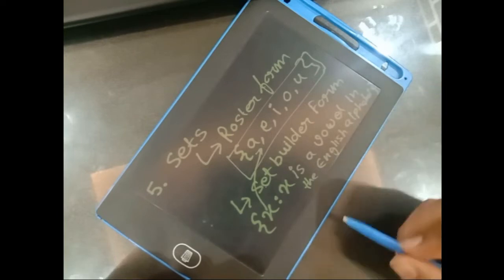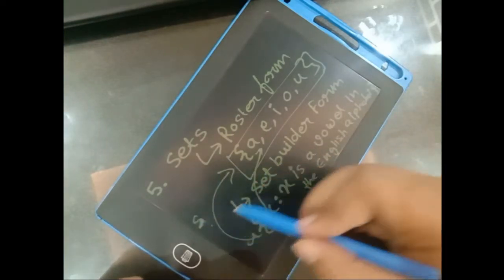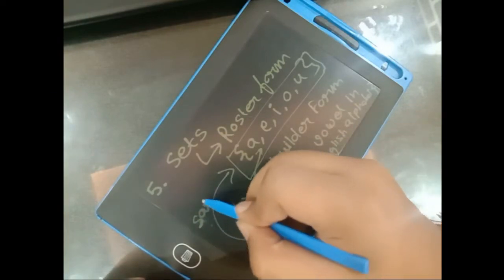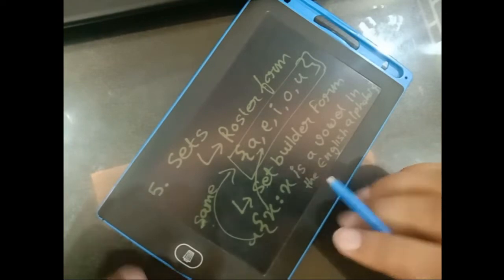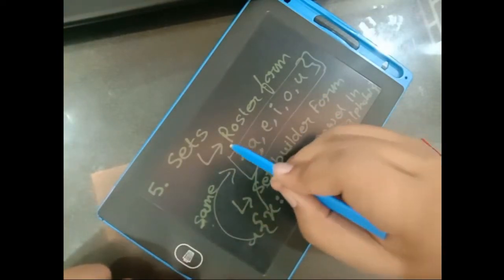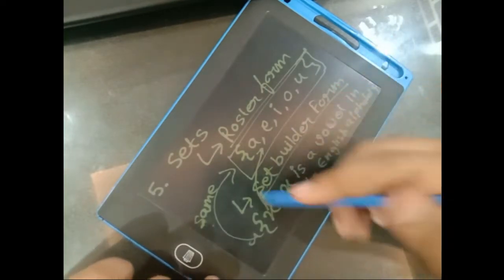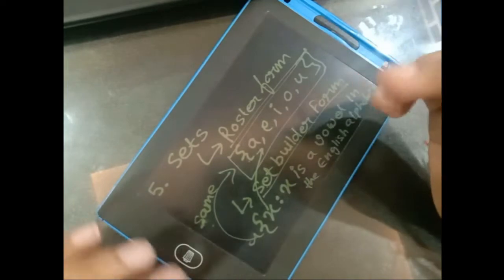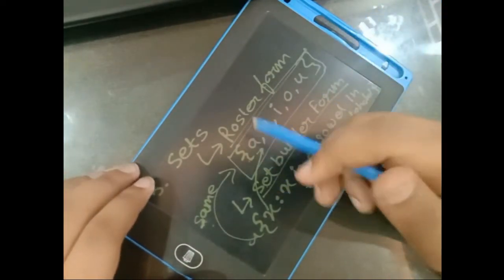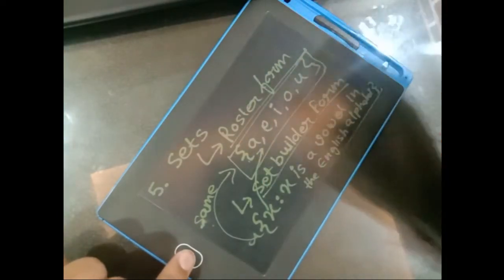All right, so these two sets are the same set. We are just representing these two sets in two different forms. First is the roster form, second is the set builder form. That's it. Just because these are written in two different ways doesn't mean that these are two different sets. These are equal sets.